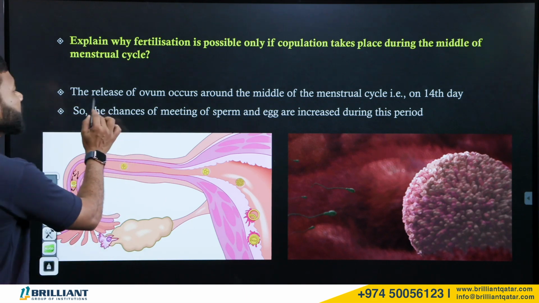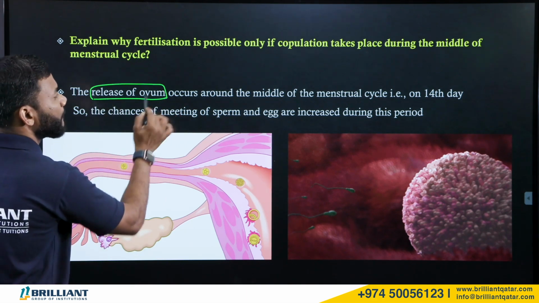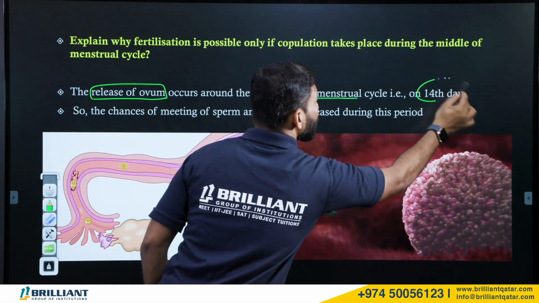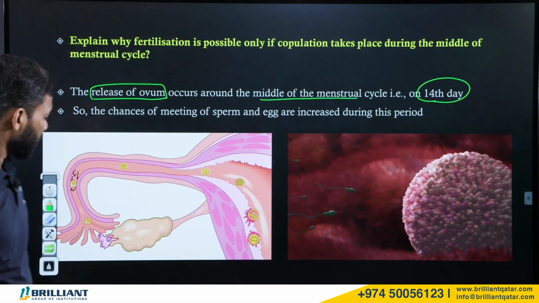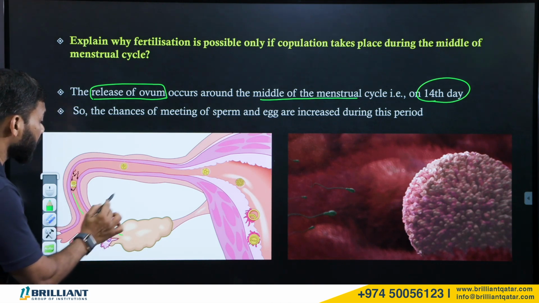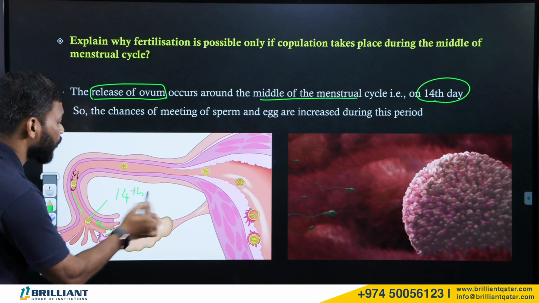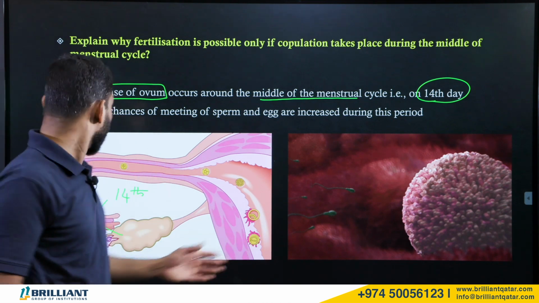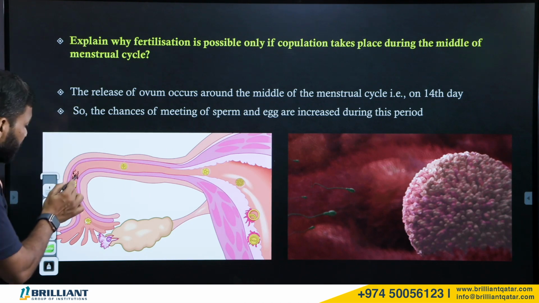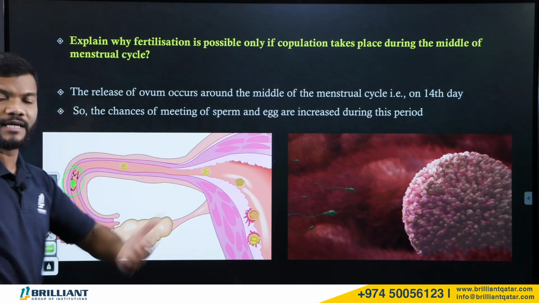We know the release of the egg or ovum occurs around the middle of the menstrual cycle. That means almost the 14th day of the menstrual cycle. Now, when will this egg be released? On the 14th day of the menstrual cycle. So that egg will be waiting here. If the egg is here, then only the sperms can come and fertilize.